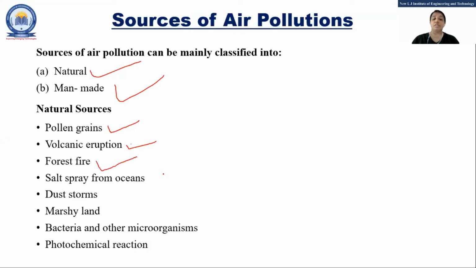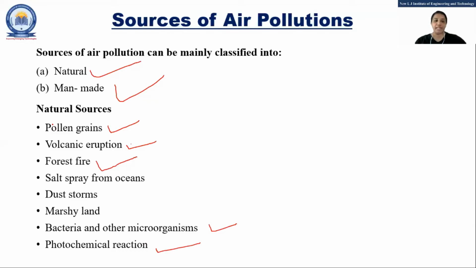Dust storm. Yes, the gases from volcano. Because of a volcano, what happened? It is nothing but the lava kind of thing. Because of that, some gases are generated and they are very harmful, very toxic. So that is a volcanic eruption. Salt spray from the ocean, bacteria and other microorganisms, photochemical reaction. All these are natural sources of air pollution.